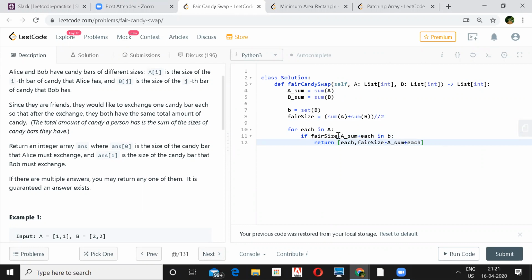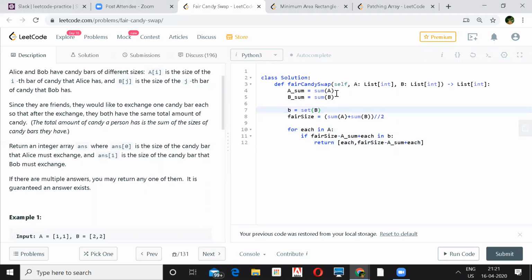For every candy, we'll first subtract that sum, see how much is left in B, plus the candy, and check whether it is in B. If it is present, then you return this, else you won't. So each one is from Alice and the rest is from Bob. And I think order of n only. It will have a bit of extra space for this set.